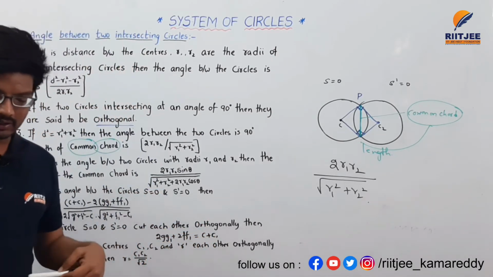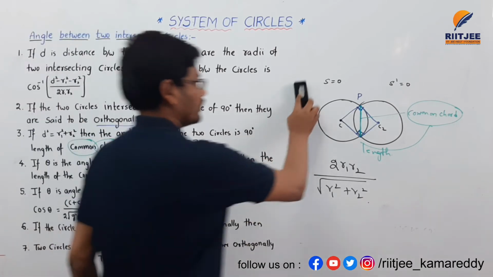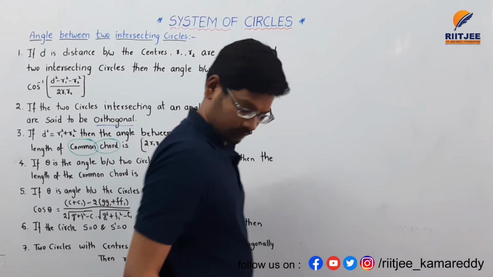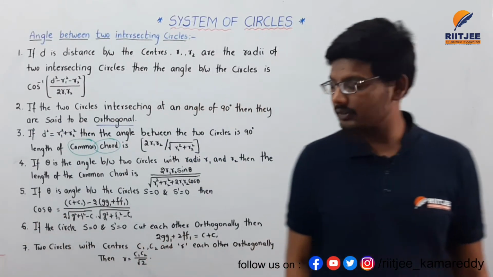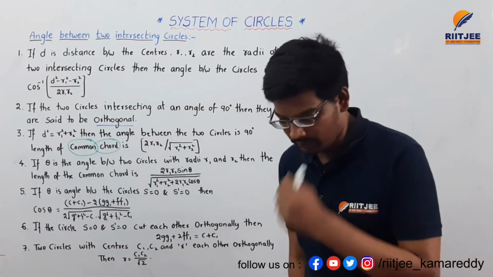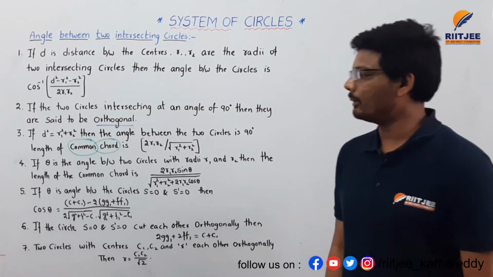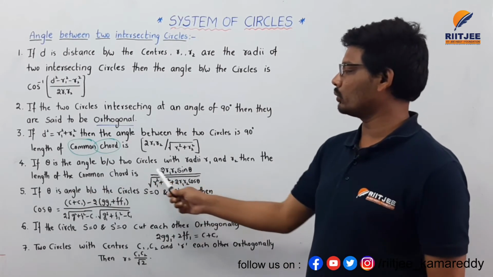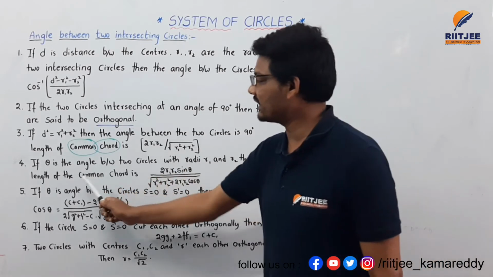And the fourth point: if theta is the angle between two circles with radii r1 and r2, then what is the length of the common chord?